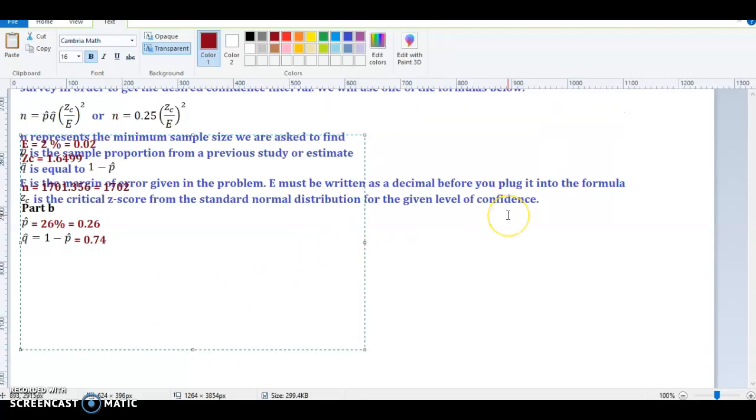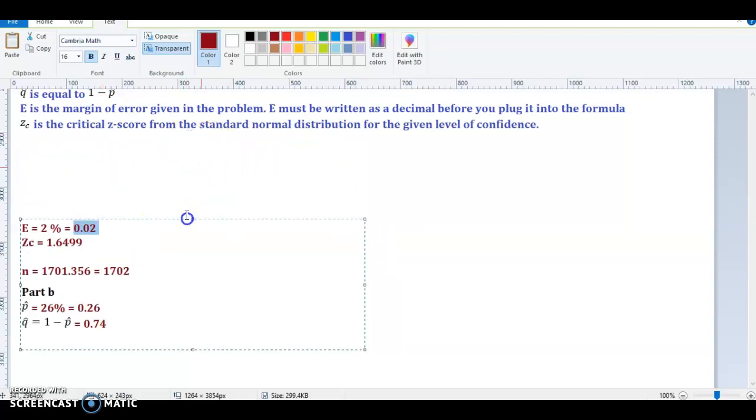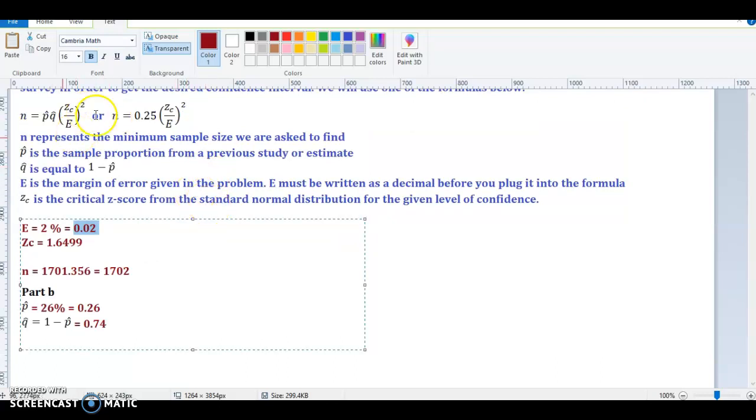So we're going to plug all of that information in, including the margin of error and the critical value from the previous part, to get our sample size. In other words, the values for the margin of error e and our critical value z sub c are still the same in part B as they were in part A. So let's carefully apply that formula there.